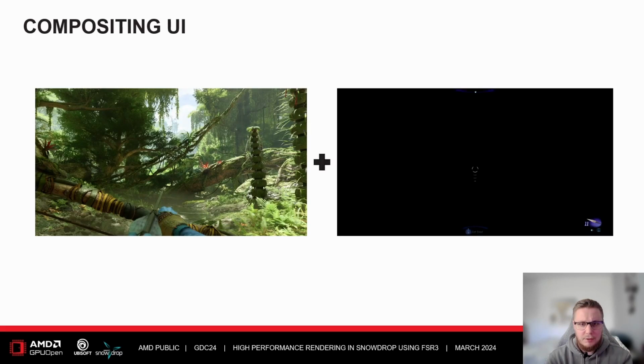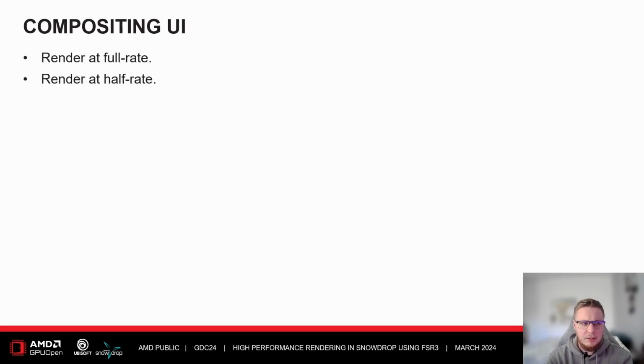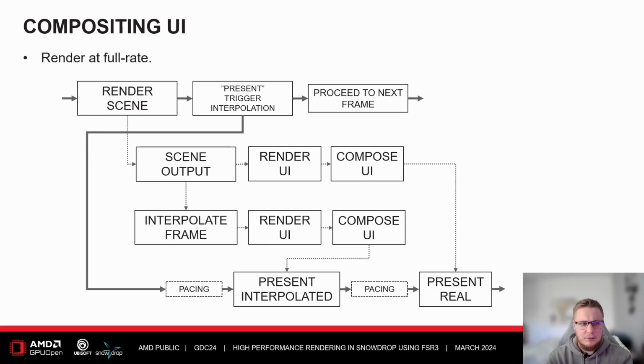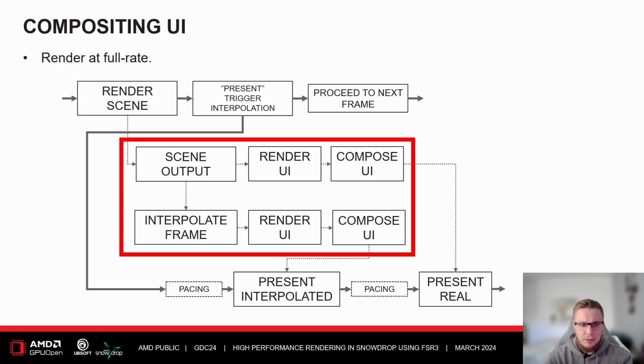So let's talk a bit about compositing UI in frame generation. There are mainly two approaches to how you can composite UI. You have full rate and half rate. Let's take a quick look at how a full rate approach might look. Full rate compositing means that we run the full UI render for both the interpolated frame and for the real frame. This part of the flowchart is what I'm talking about. Note how we render the UI twice.